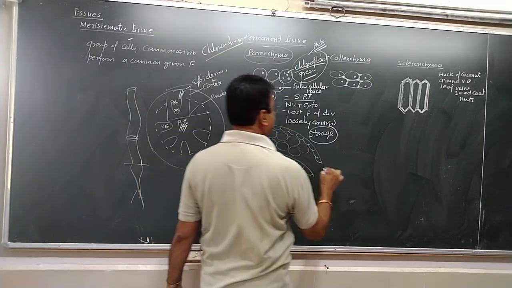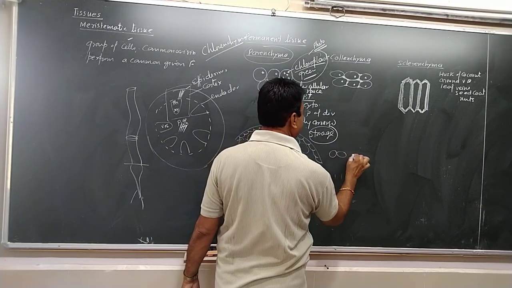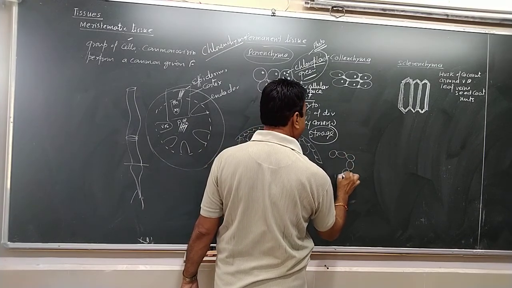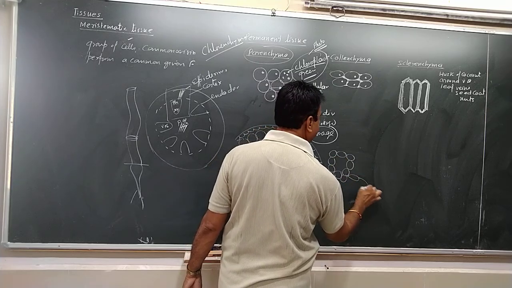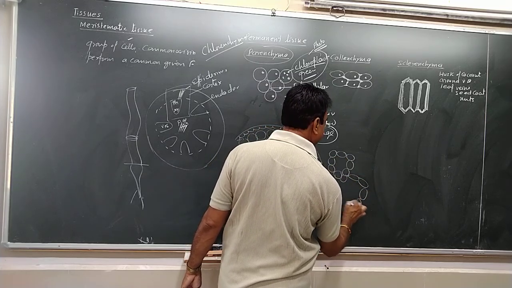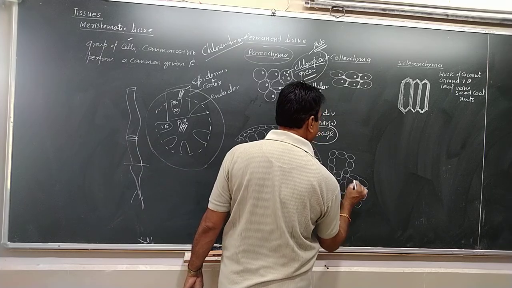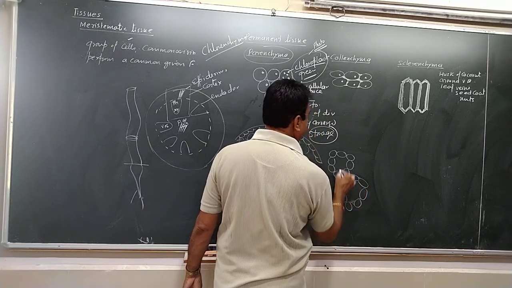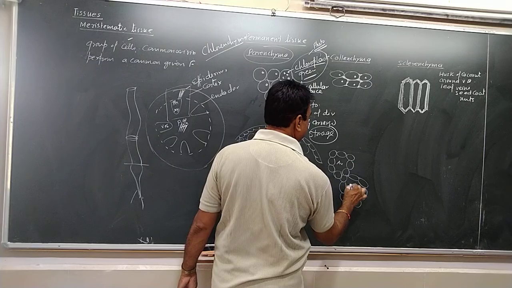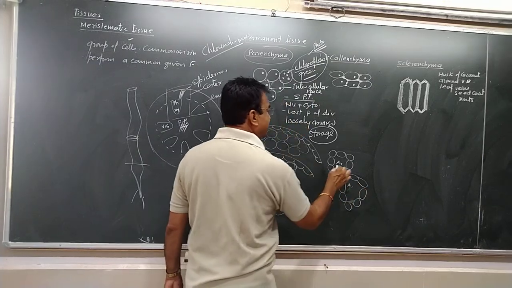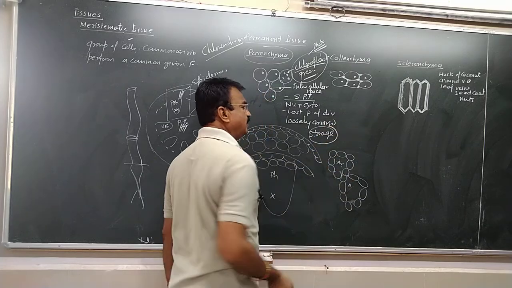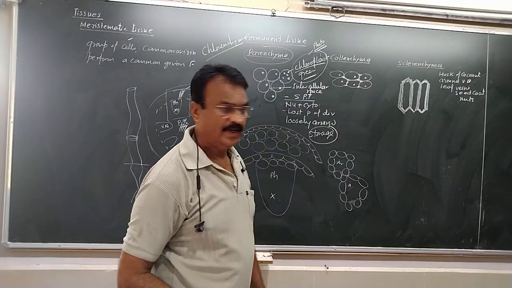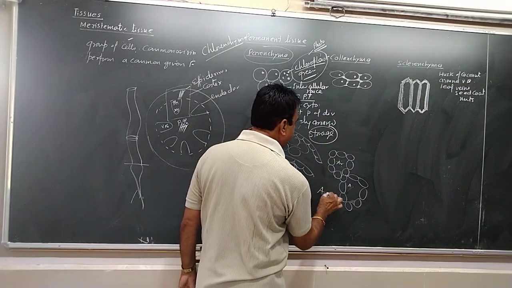Sometimes these parenchyma cells are loosely arranged, very loosely, with large gaps. These are the gaps, and these are called the air cavities. In this air cavity, the air or gases are stored which help the plants to float, which is seen in the aquatic plants.